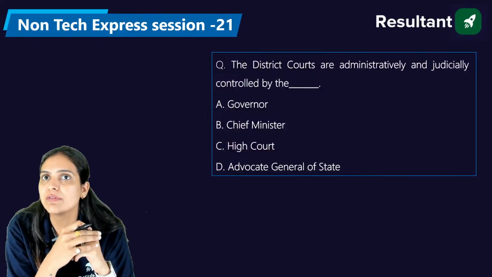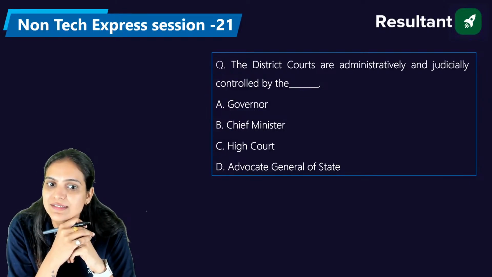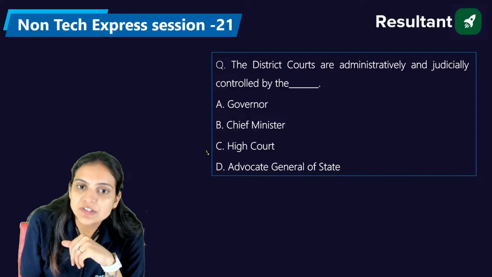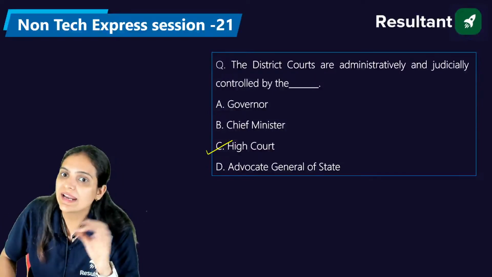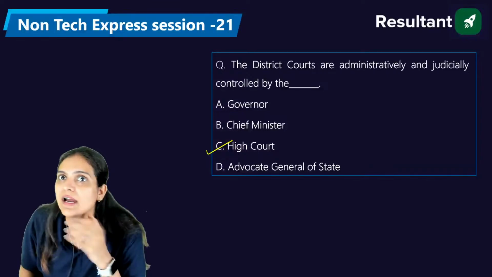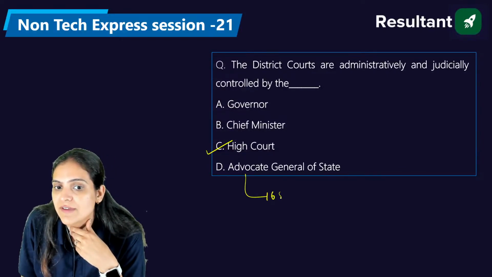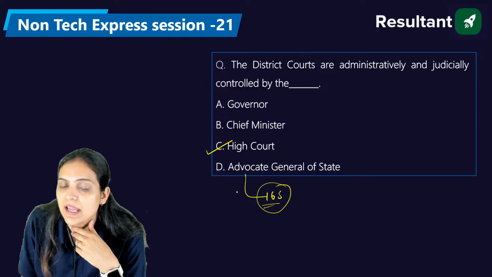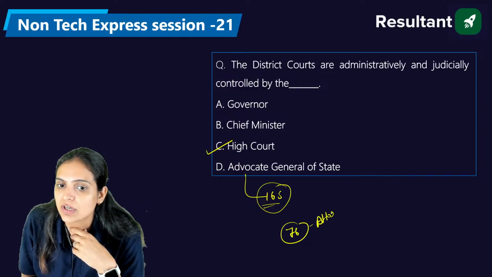Sultan and everyone are saying it's C, Siri is saying it's D, Venkat is saying it's D. Basically the right answer is C, that is High Court. The district courts are subordinate to the High Court, so they are administratively and judicially controlled by the High Court. Again, under Article 165 we have the Advocate General of a state, and under Article 76 we have the Attorney General.